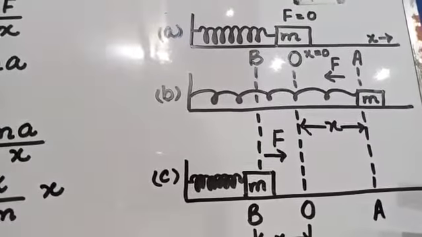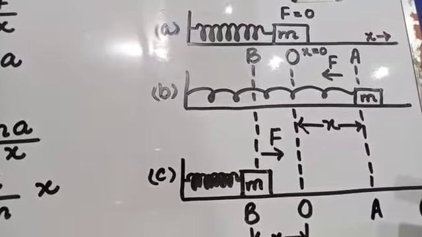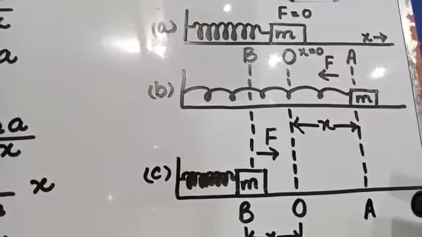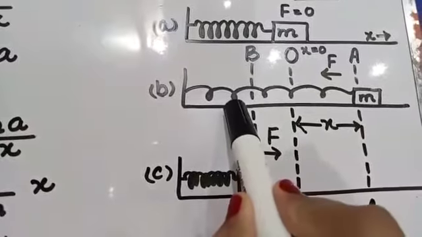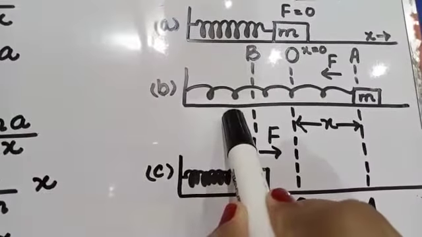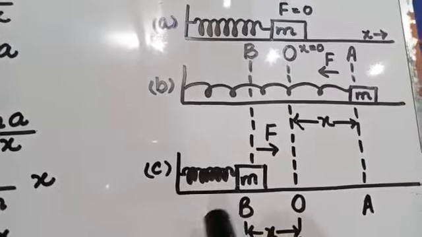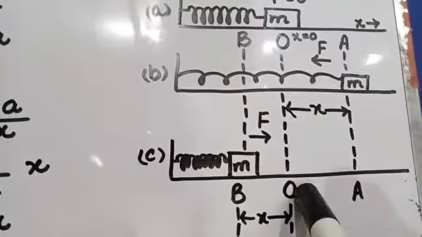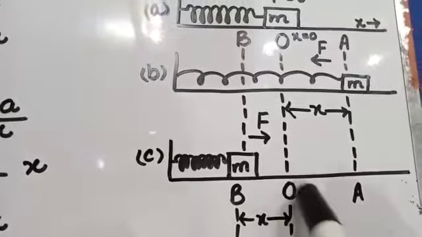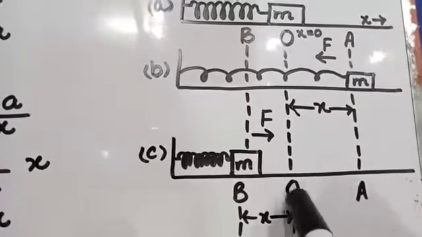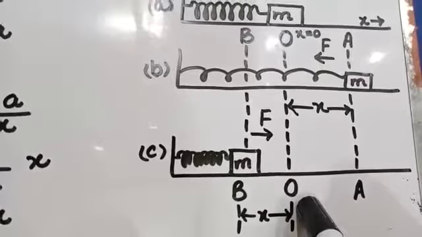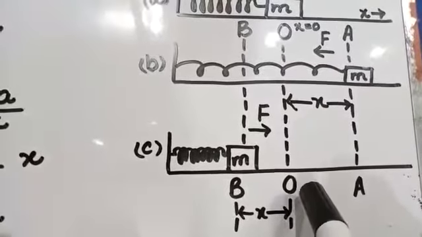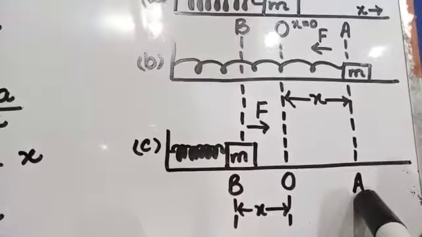As the body reaches the mean position, it has maximum speed, and due to inertia the body will not stop at the mean position and moves towards the other extreme position B. When the body reaches the extreme position B, the restoring force again tends to move the body towards the mean position, and as the body reaches the mean position O, it will not stop here and moves again towards the extreme position A. At the mean position, the body has maximum speed, and due to inertia it does not stop there. The body moves again towards the extreme position A.